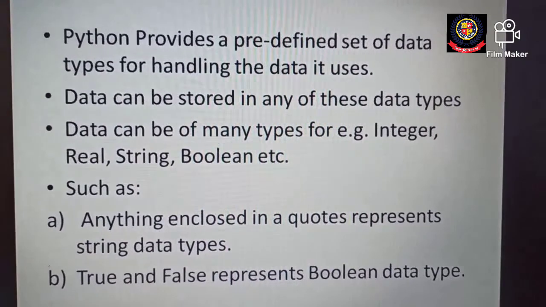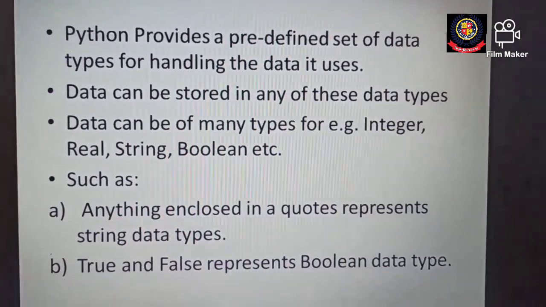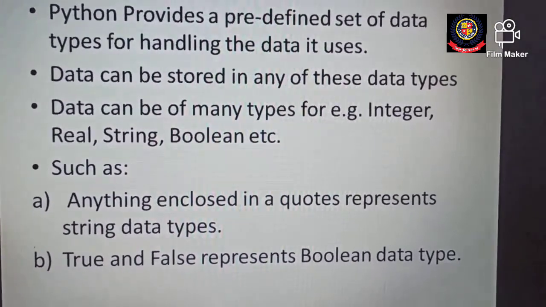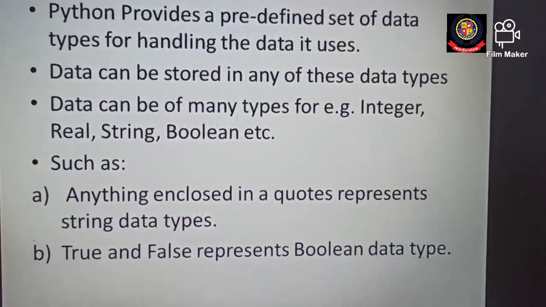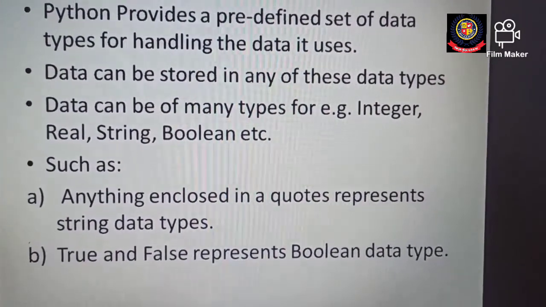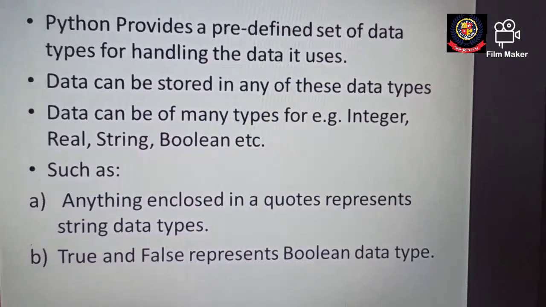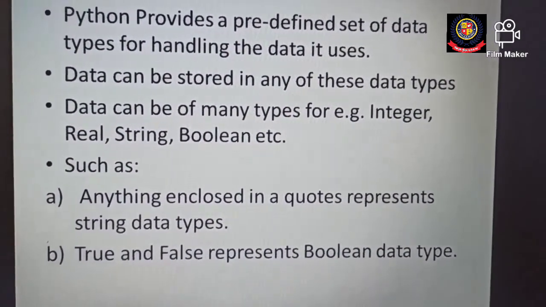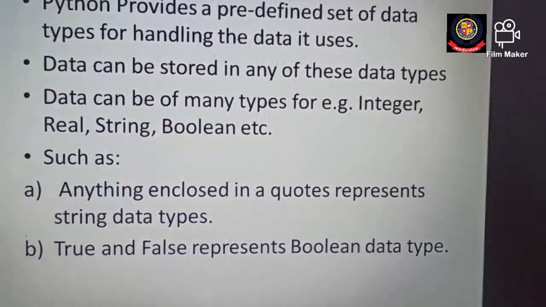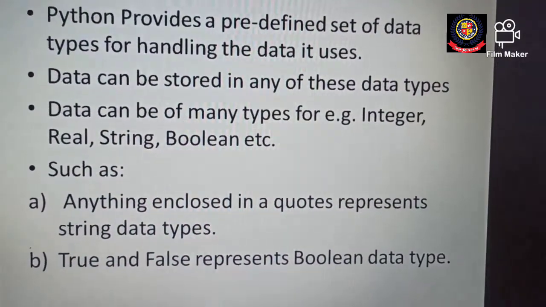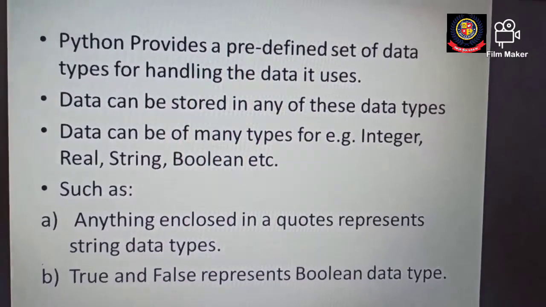For example, data can be of many types, like here I have mentioned: integer type, real type, string type, boolean type, etc. Anything enclosed in quotes represents the string data type, as you all know. Any data we mention in a quote, whether single quote or double quote, will be considered a string data type. And true and false represent the boolean data type. Clear? We discussed this when we talked about various programs in Python.